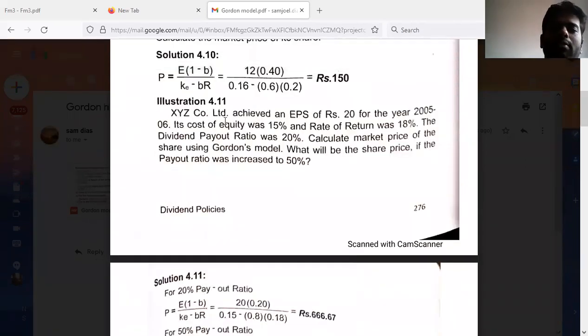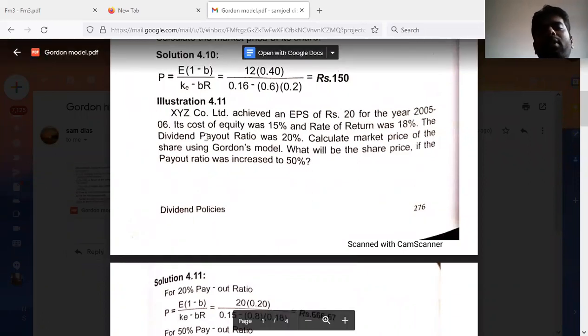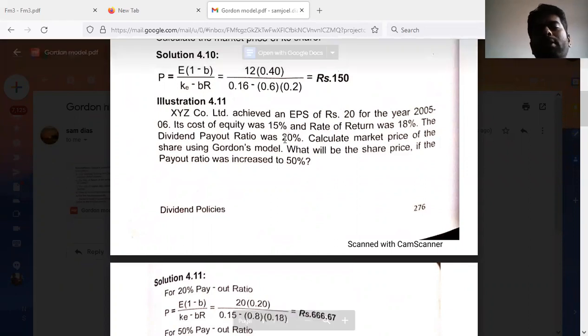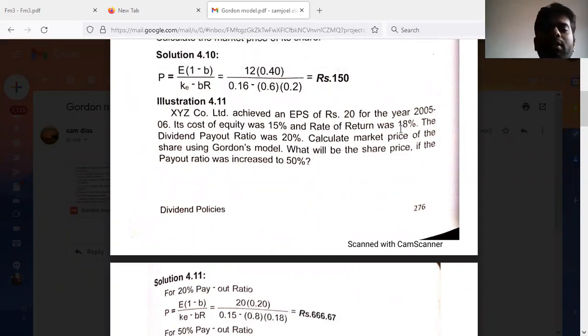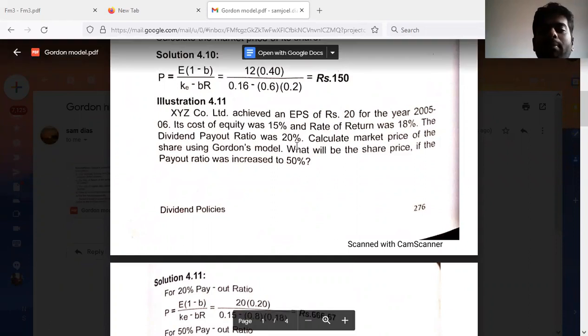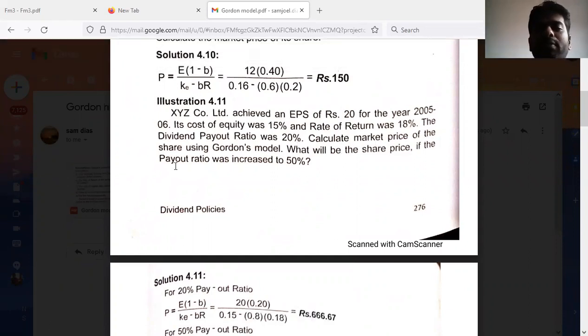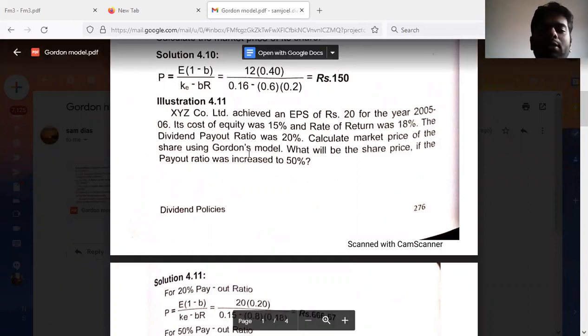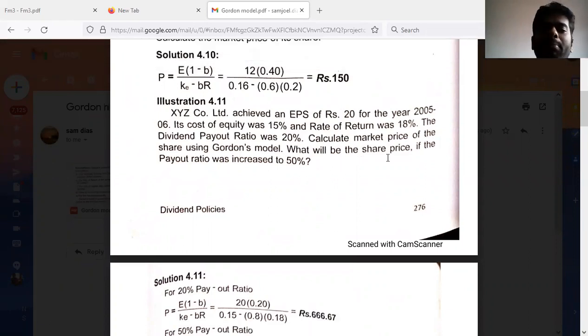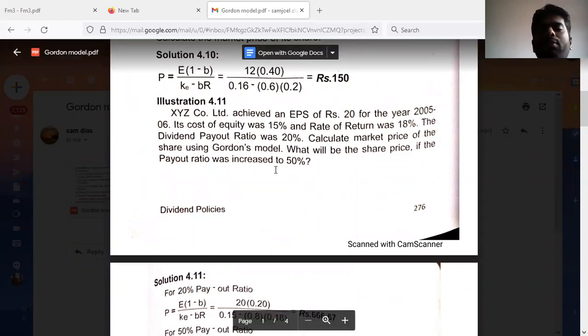XYZ Company Limited achieved an EPS of rupees 20 for the year 2005-6. Its cost of equity was 15% and rate of return was 18%. The dividend payout ratio was 20%. Calculate the market price of the share using Gordon's model. What will be the share price if the payout ratio was increased to 50%?